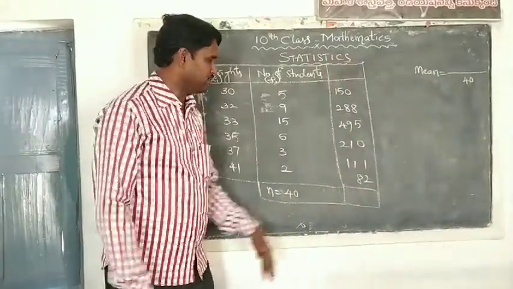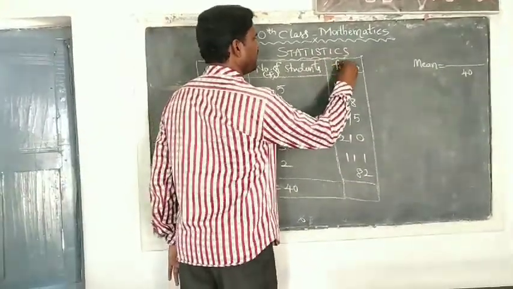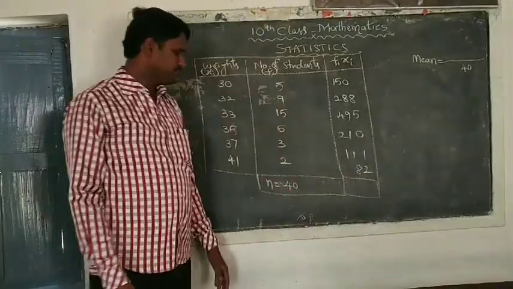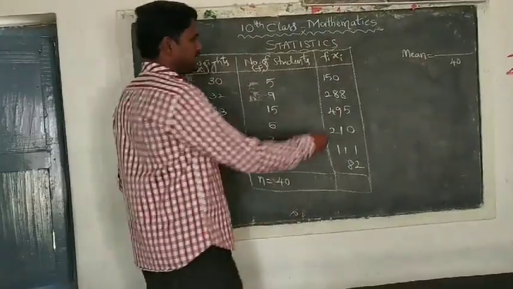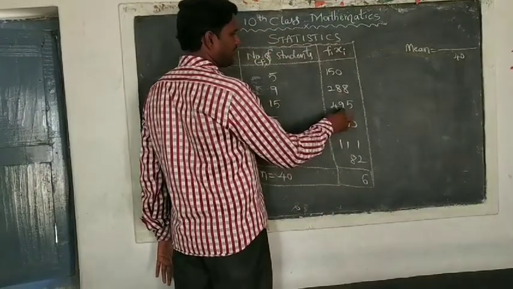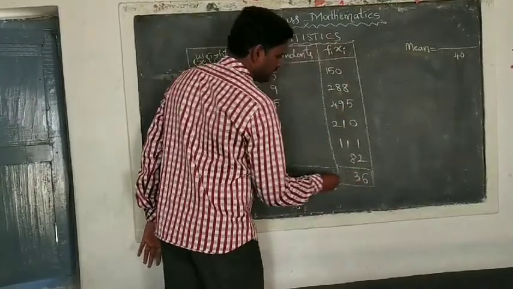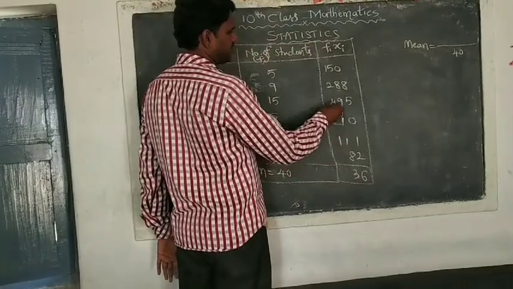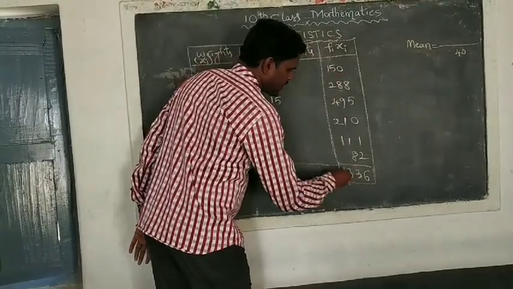Let us add them. This is fi into xi. Let us add all of this.